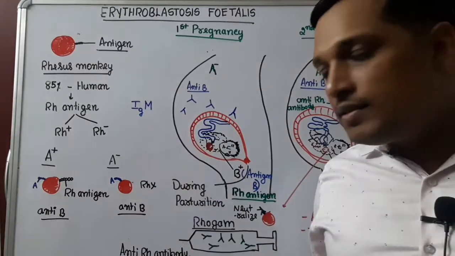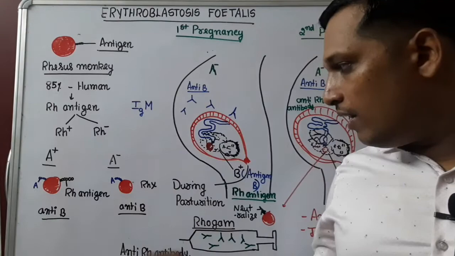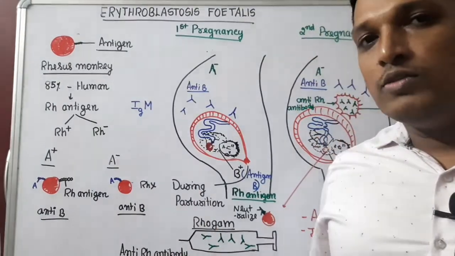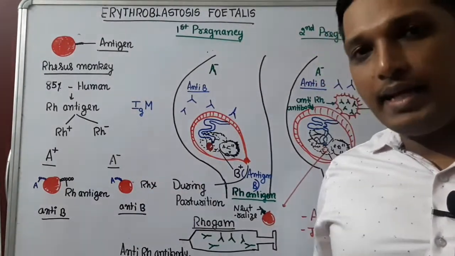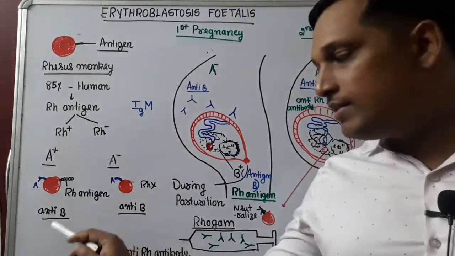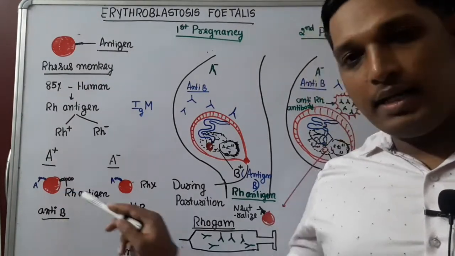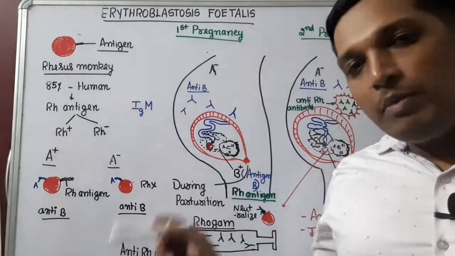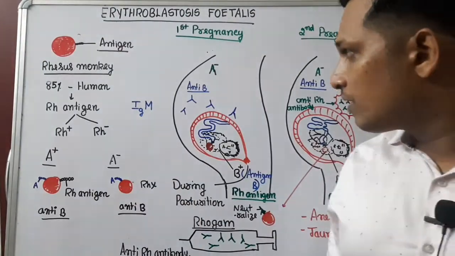A negative person is the one who in his RBC will be having A blood group, but along with A blood group, he doesn't have Rh antigen at all. So since Rh antigen is absent, he is A negative. But antibodies remain the same. A positive person, because of A blood group, will have antibody B. A negative person also will be having the same antibody seen in A blood group person.